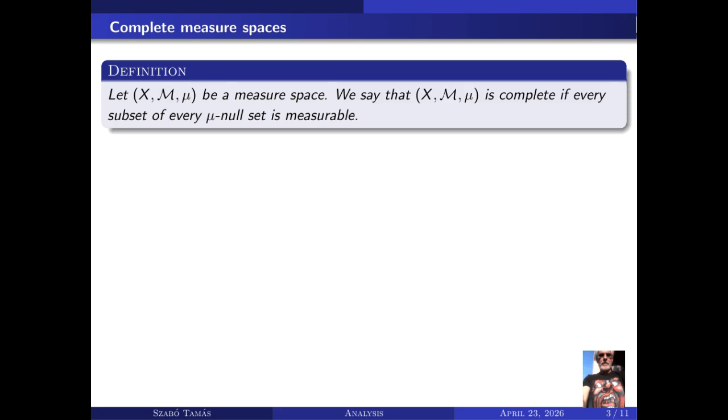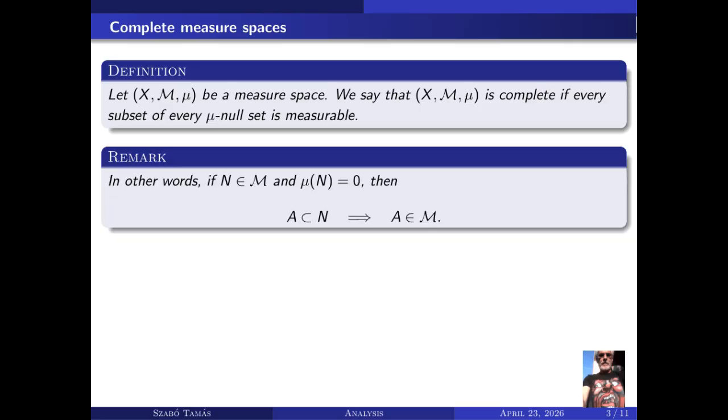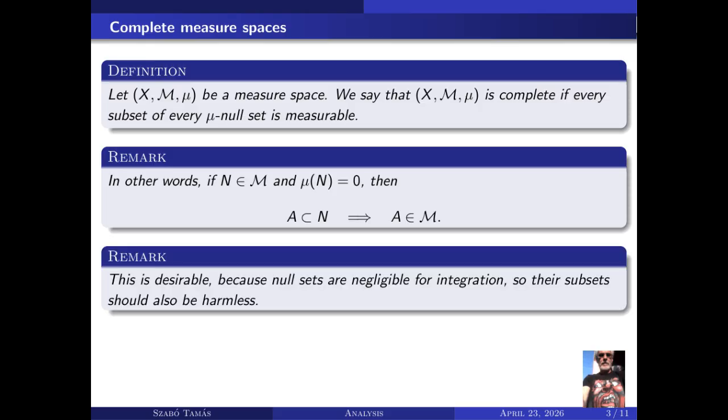Let us begin with complete measure spaces. Let (X, M, μ) be a measure space. We say that this measure space is complete if every subset of every null set is measurable. In other words, if N belongs to M and μ(N) = 0, then every subset A of N must also belong to M. This is desirable because null sets are negligible for integration, so their subsets should also be harmless.